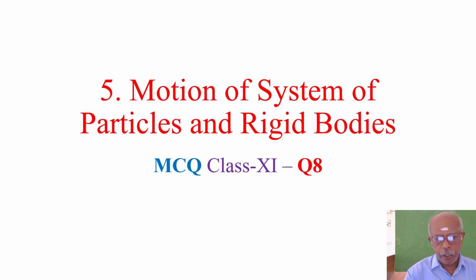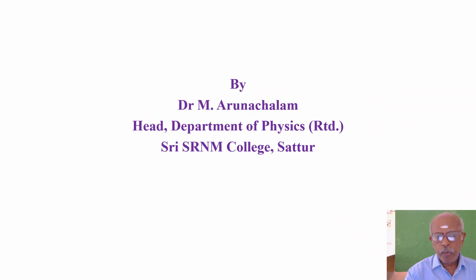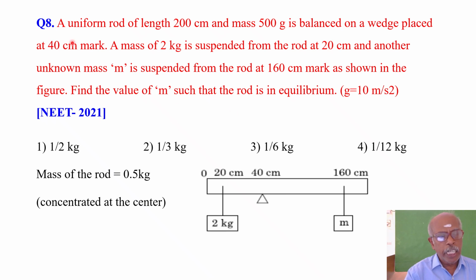In today's video, from today you are going to solve multiple choice questions in the chapter Motion of System of Particles and Rigid Bodies. Okay, so the first question is a uniform rod of length 200 centimeter and mass 500 gram, that is 0.5 kg, is balanced on a wedge placed at 40 centimeter mark.